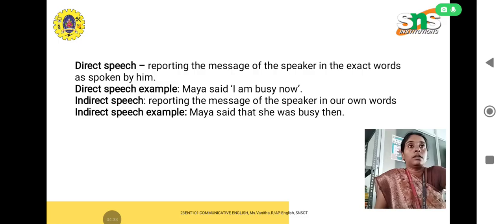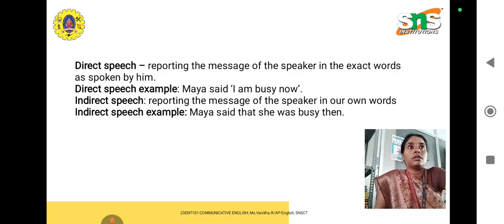The time expression does not change if the reporting verb is in the present tense or future tense. It remains the same. So that point of words never changes. The time expression does not change if the reporting verb is in the present tense or future tense.